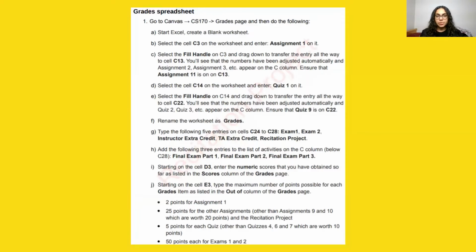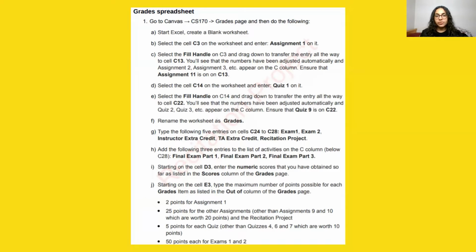So in the grades spreadsheet, the first task you have to do is go to Canvas, and under the CS 170 tab, go to the grades page and then do the following. Start Excel and create a blank worksheet. After that, you select the cell C3 on the worksheet and enter assignment 1 on it.